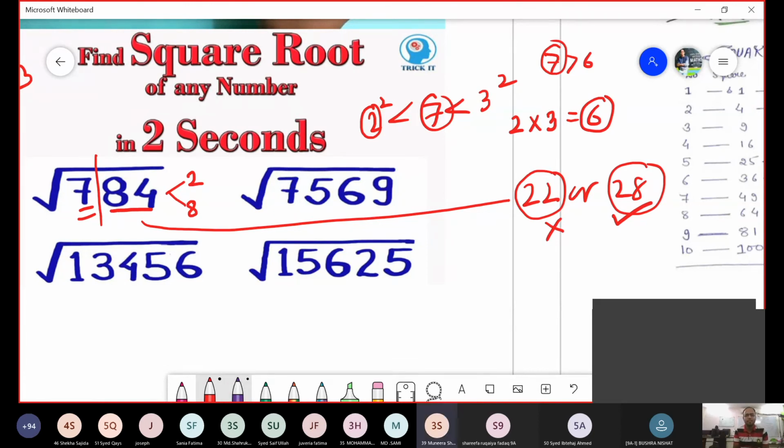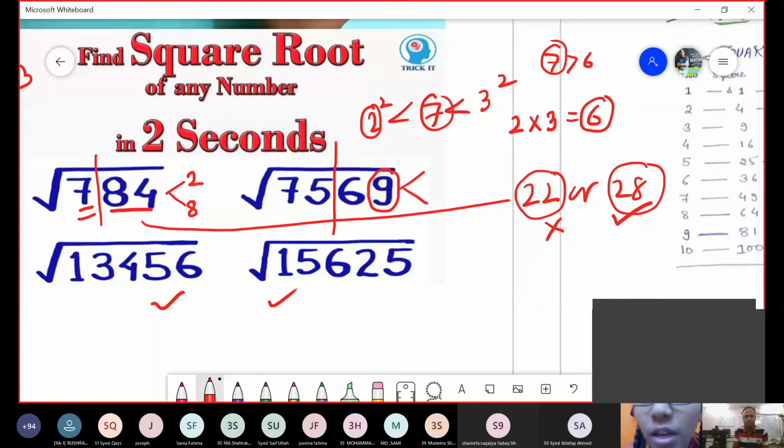One more time. Come on. Let us do it together. The last 2 questions are for you. If I divide 7569, how do I divide? Come on. First 2, last 2. Now, what is 9? When does 9 come into the picture? Come on, tell me. 3 square. What else? Come on. 7 sevens are 49. 7 square. So my last digit got selected, 3 or 7.